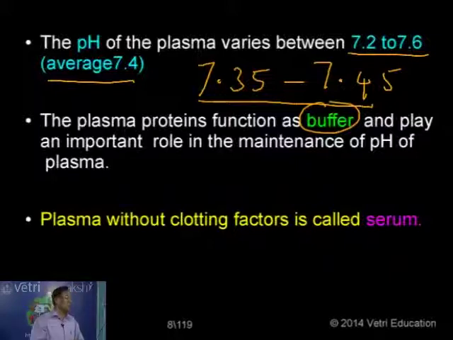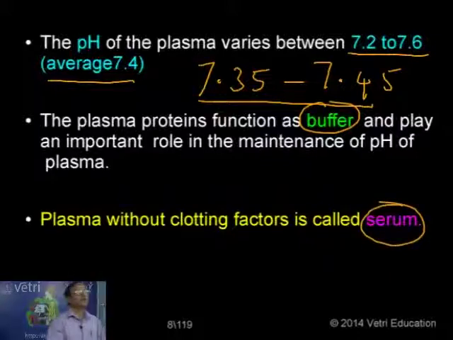The plasma contains certain factors called the coagulation factors. At the time of clotting, these factors take part in the clotting process. Then at the point of injury, the bleeding is blocked because of the coagulation process. But a small amount of yellow colored fluid is oozing out. That is called serum. The fluid which oozes out from the point of injury after the formation of the clot is called serum.